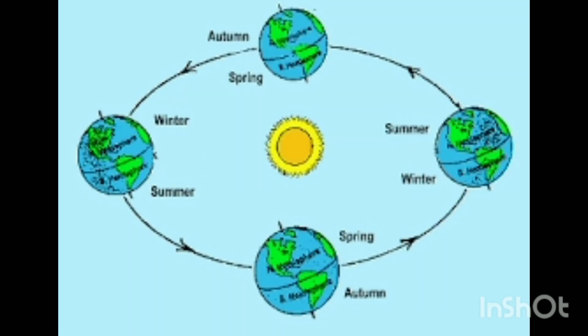And earth rotates. For one rotation, it will take about 24 hours to rotate around its axis from the west to east. You can see the western portion moves towards the east. That is the cause of the day and night for us. Imagine what would happen if the earth did not rotate on its own axis.